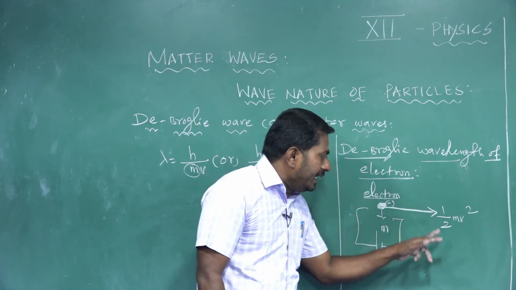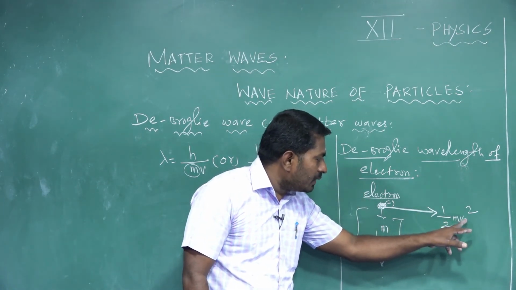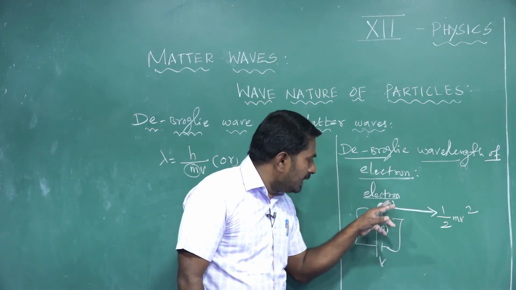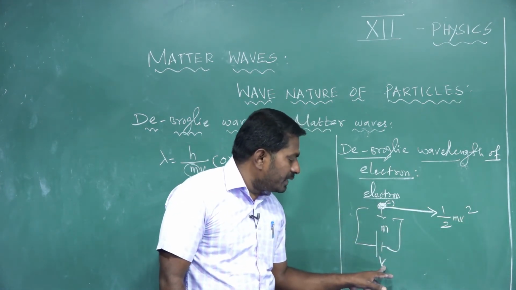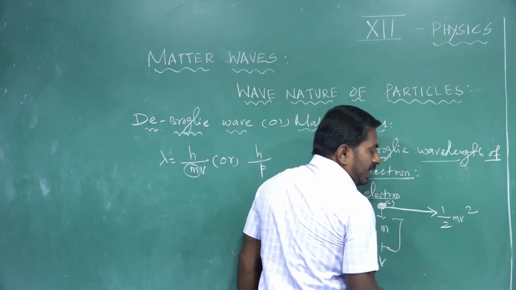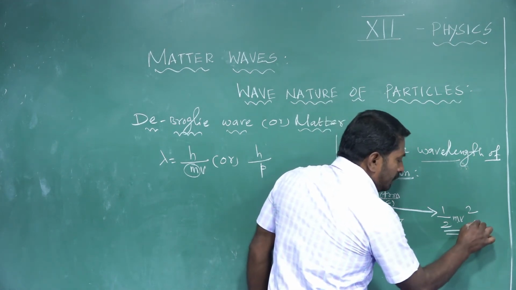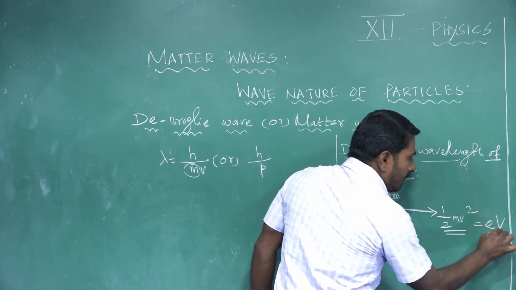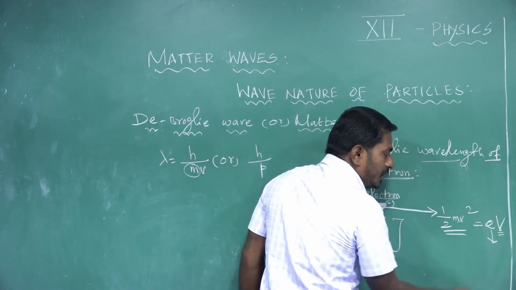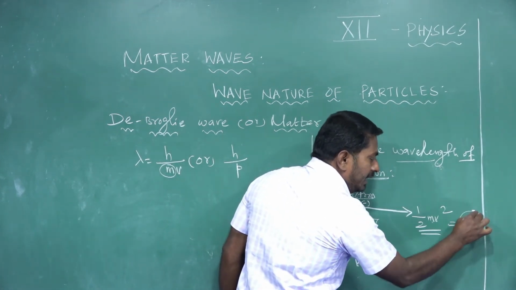It acquires a kinetic energy of one half m v square, where m is the mass of the electron and v is the final velocity of the electron accelerated by a potential difference V. This is the kinetic energy of the moving electron, which is equal to eV. Any charged particle accelerated by a suitable potential difference V acquires an energy eV.